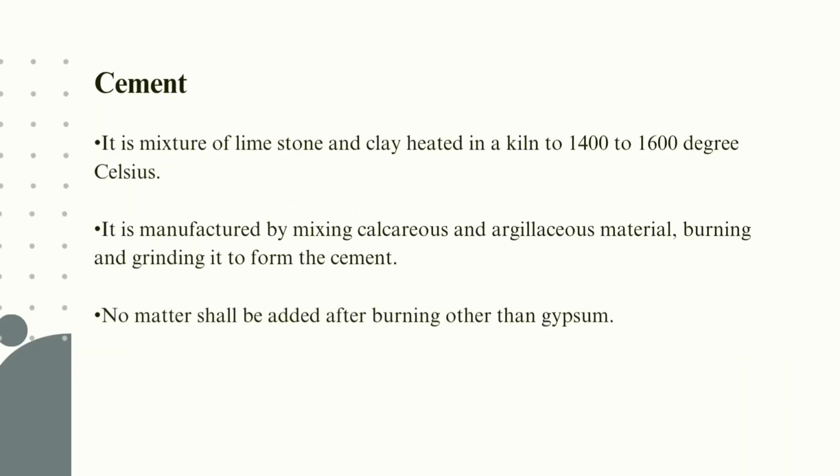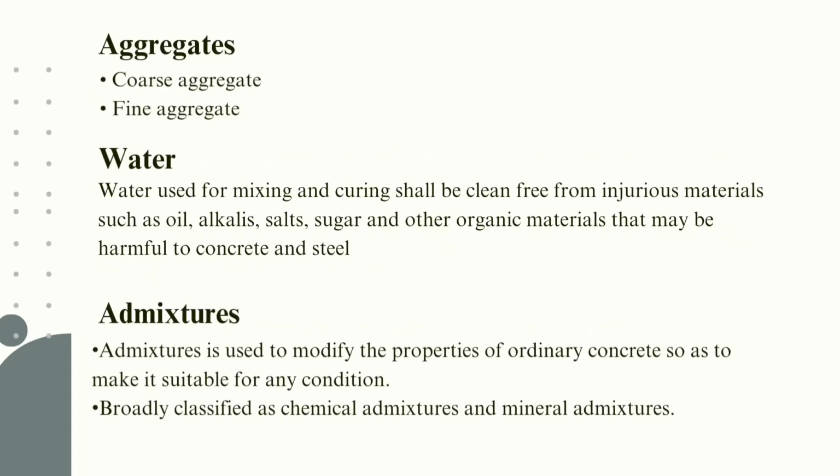Cement. It is a mixture of limestone and clay heated in kiln to 1400 to 1600 degrees Celsius. It is manufactured by mixing calcareous and argillaceous material, burning and then grinding it to form the cement. No matter shall be added after burning other than gypsum. Aggregates. Aggregates are of two types, coarse aggregates and fine aggregates.